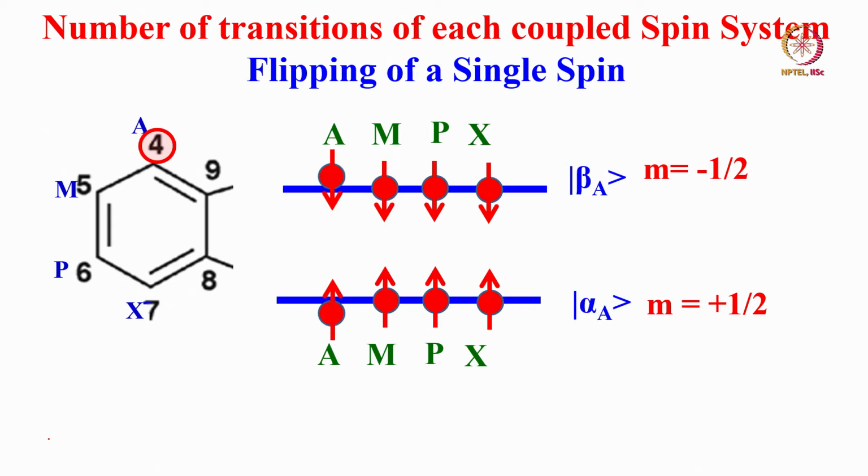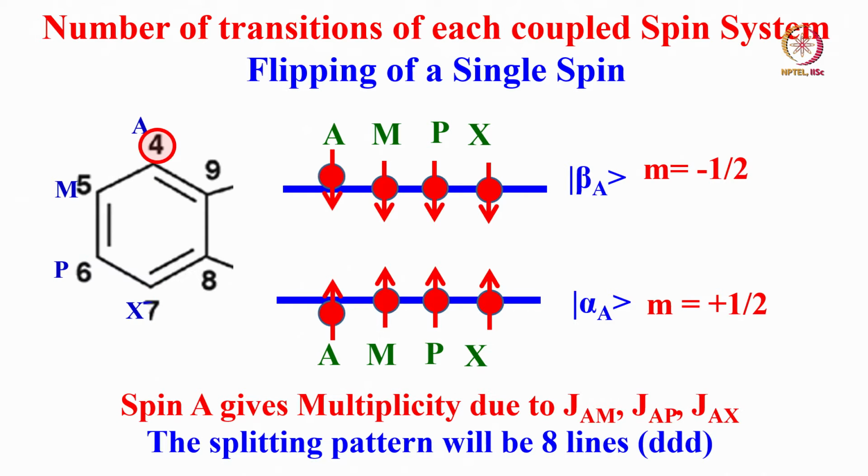A will undergo flipping. Then what will happen? As I said, it will couple with the passive spins. A can couple with M, P and X, 3 different protons. Okay. Now it can give rise to AM coupling, AP coupling and AX coupling. That means A will split into doublet, doublet of doublet and doublet of doublet of doublets. So it will give rise to 8 lines. Just if you look at the chemical shift of A in this molecule, A spin should give rise to 8 lines, assuming they are weakly coupled, and these 8 transitions are detectable. It will be a doublet of doublets like pattern.